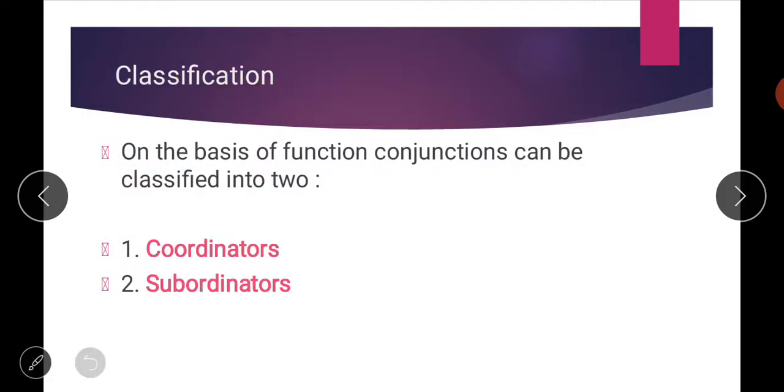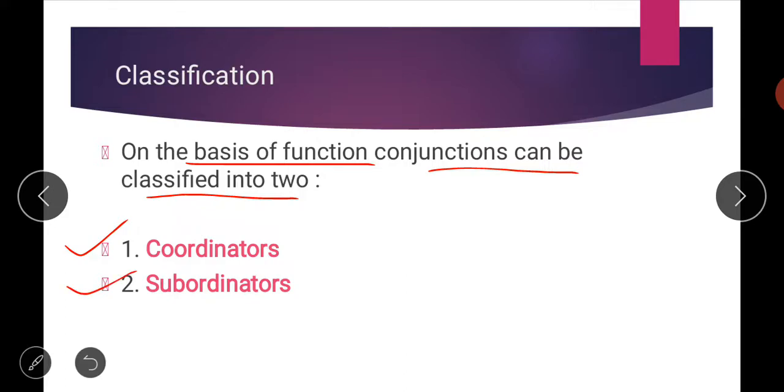Then comes the classification of conjunctions. Classification means we will group the conjunctions into two categories on the basis of their function. On the basis of function, conjunctions can be classified into two types. The first are called your coordinators or coordinating conjunctions, and the second is your subordinators or subordinating conjunctions.